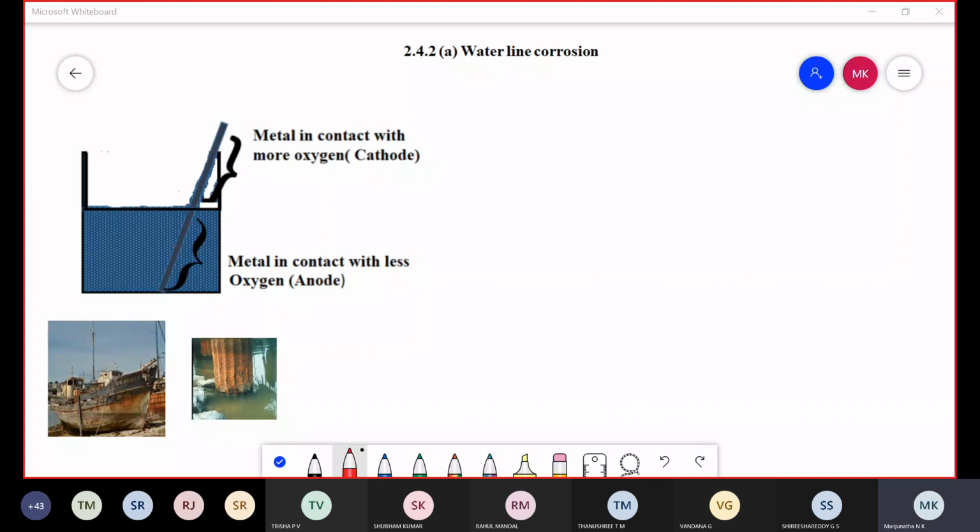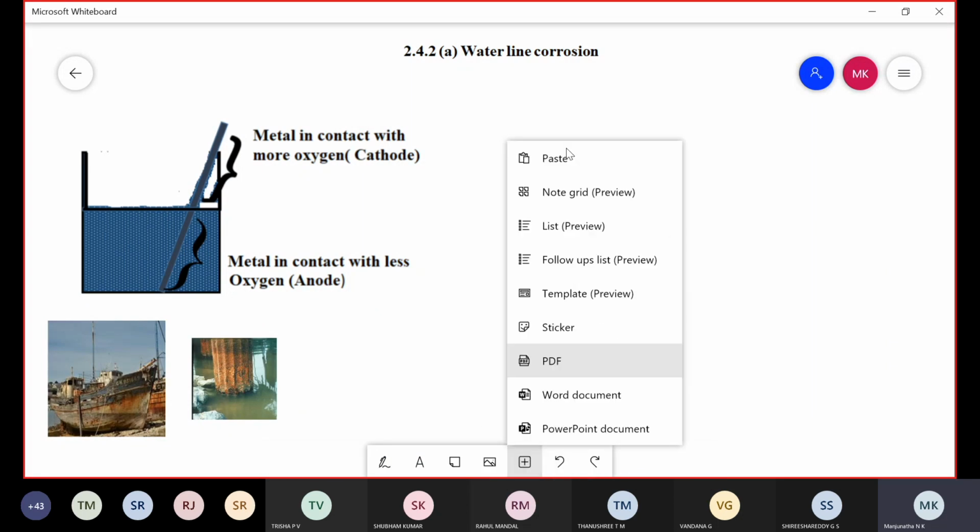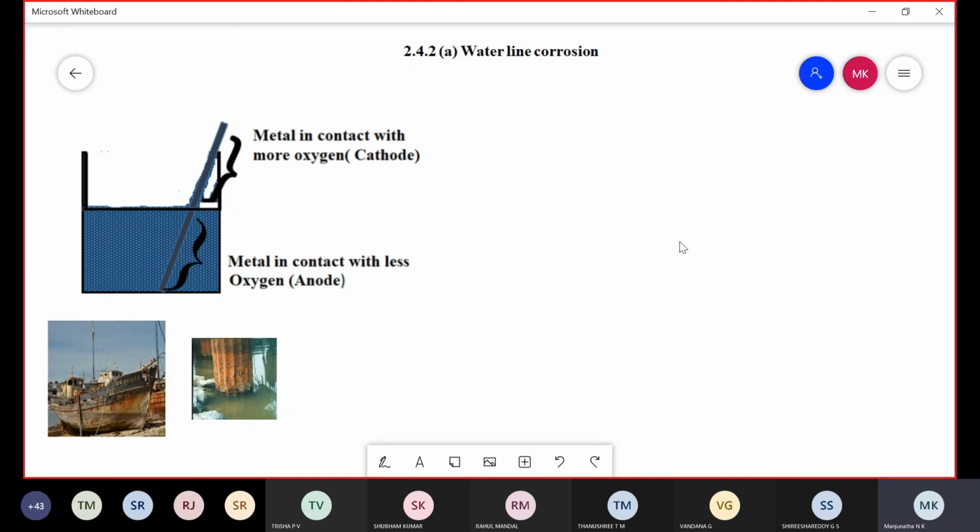Waterline corrosion is observed in partially filled steel or iron water tanks. Suppose any steel or iron water tank is partially filled with water, and corrosion is observed. That corrosion is called waterline corrosion. For example, see the diagram where there is one steel or iron water tank.